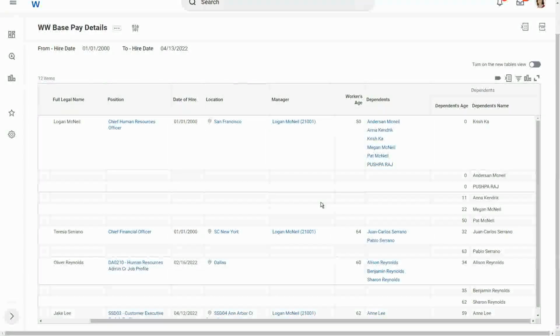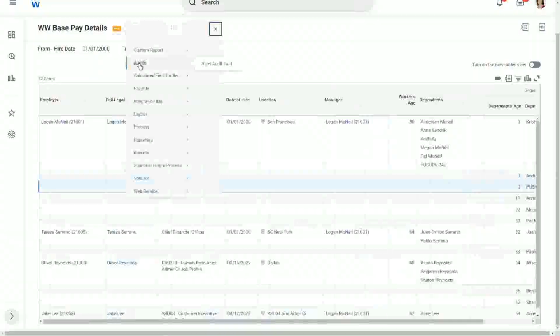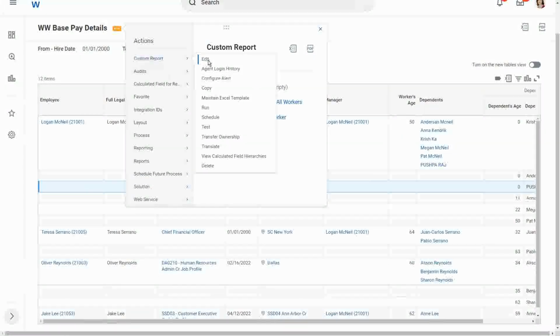Now I want to make it even more realistic. I want only the dependents whose age is more than 10 years. I want to have dependents whose age is more than 10 years. Let's go in Custom Report Edit.